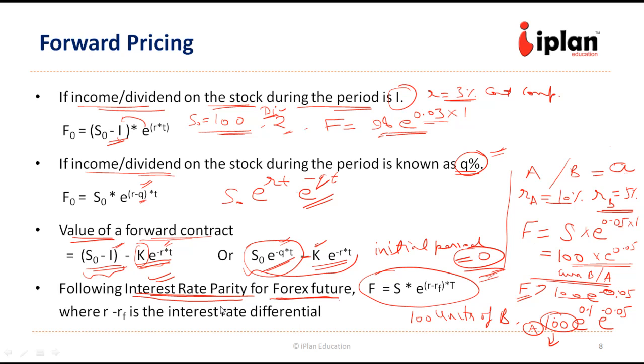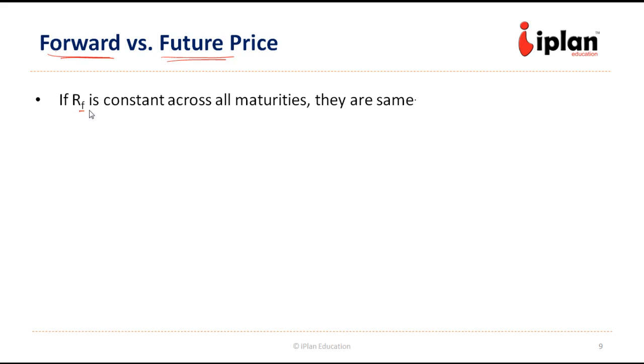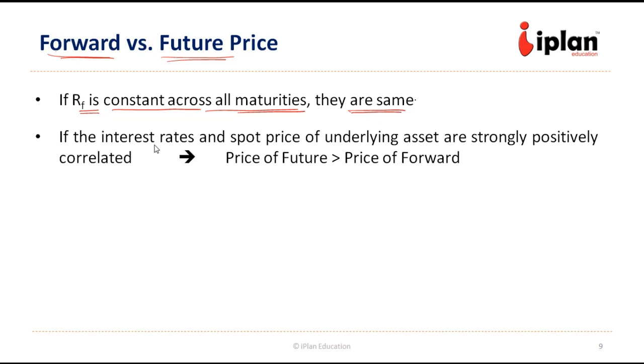Now let us move to the next concept. Conceptually, both forward contracts and future contracts are the same. Let us see whether their prices are the same or not. If the risk-free rate is constant across all the maturities, their prices are going to be exactly the same. But practically, if the interest rate and the spot price are strongly positively correlated, then the price of future is going to be higher than the forward price.